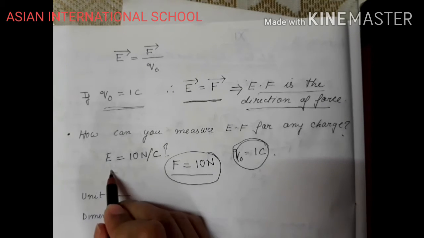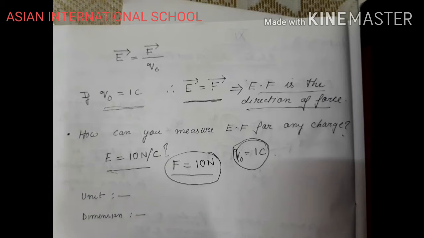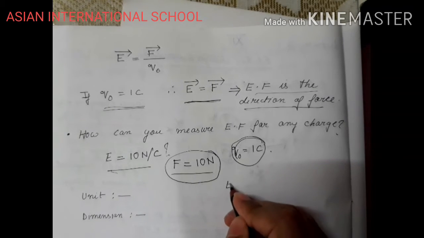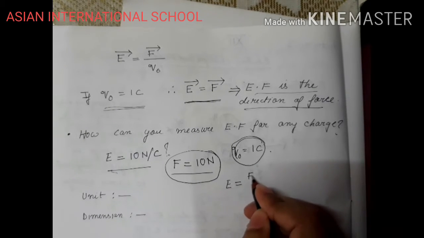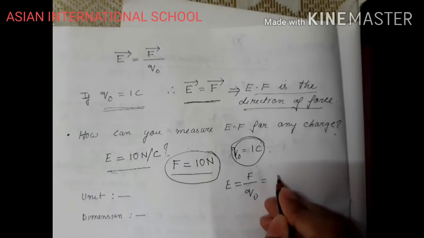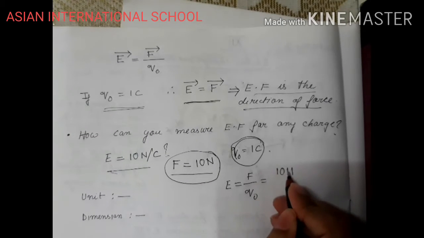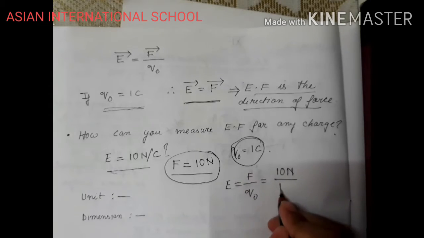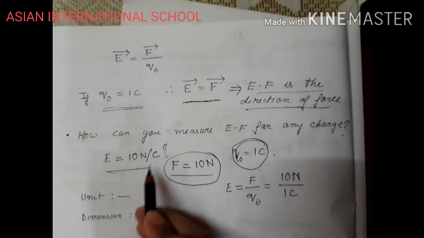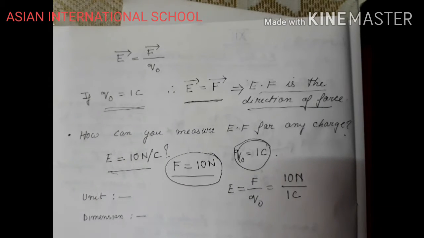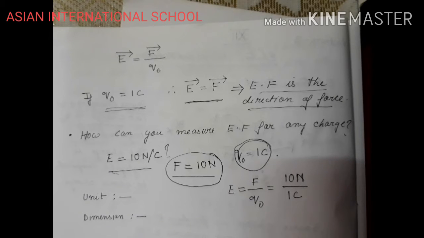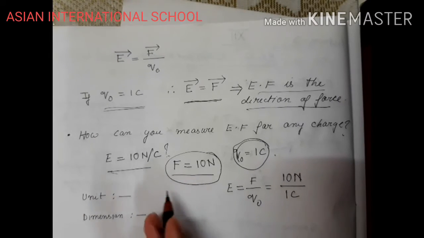Therefore, I can say electric field is 10 Newton per coulomb according to this formula, E equals F by Q0. The force experienced by the charge is 10 Newton. Charge is 1 coulomb. So electric field will be 10 Newton per coulomb. So I can measure electric field in this way, or I can measure force acting on the charge.